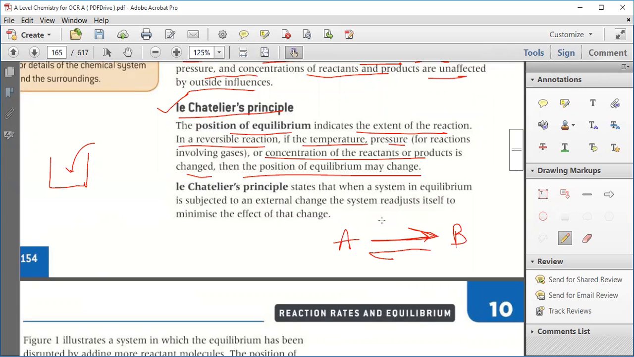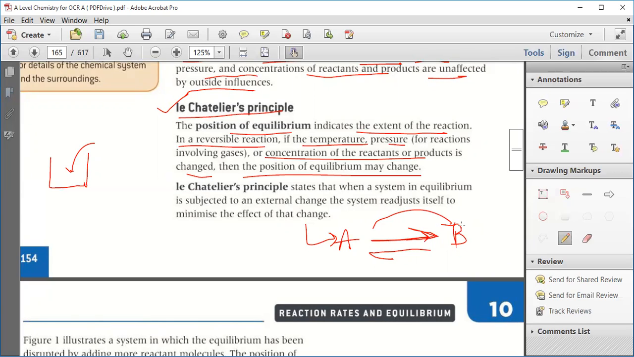For A and B, everything is fixed: temperature, pressure, and concentration. Now suppose I add more amount of A, that is, more reactant is added. Then what will happen? More B will be produced. It means the reaction will shift towards the forward direction.